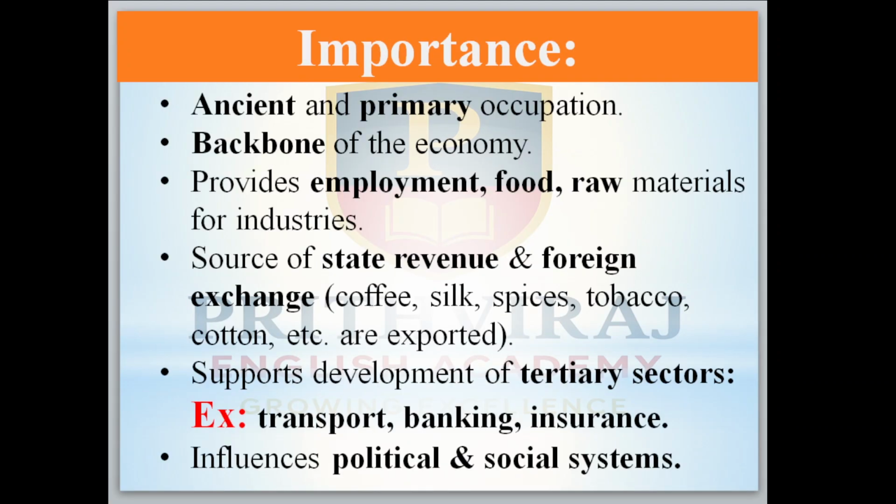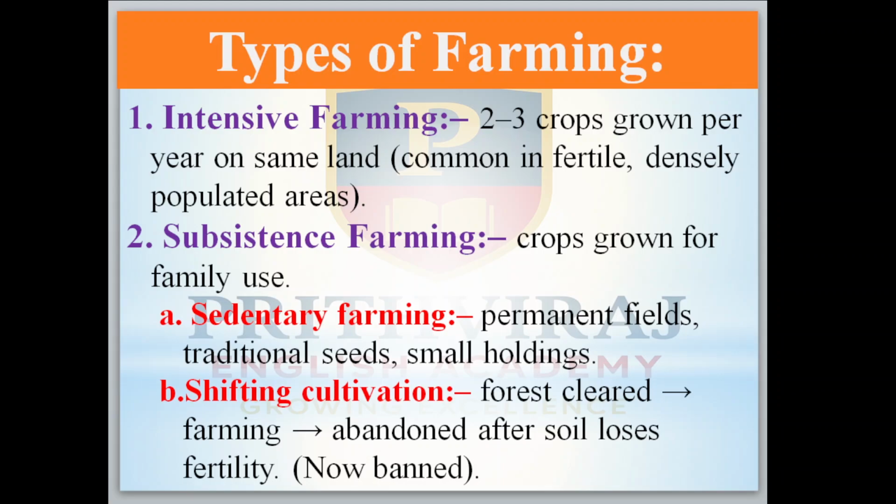Okay, now these are again, if you want to write something extra, a different one. Agriculture is an ancient and primary occupation, the backbone of the Indian economy. It provides employment, food, raw materials for industries, and a source of state revenue and foreign exchange also. It supports the development of tertiary sectors, for example transport, banking, insurance, and has influence in political and social systems also. Now come to the types of farming.